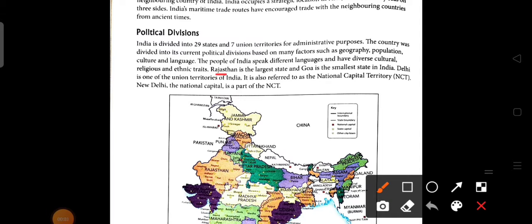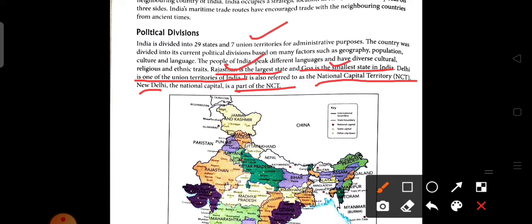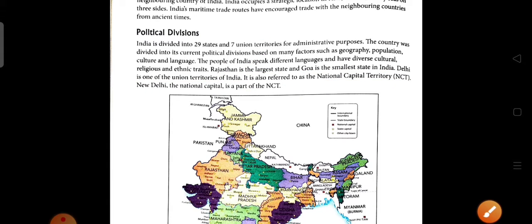Rajasthan is the largest state and Goa is the smallest state of India. As compared in size and extension, Rajasthan is the largest and Goa is the smallest state of India, and Delhi is one of the union territories of India. Among the 7 union territories, Delhi is one, and it is also referred to as the National Capital Territory of India. And the national capital, New Delhi, is a part of the NCT, that is Delhi.